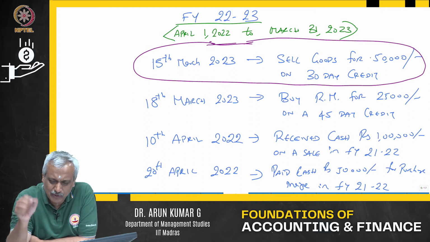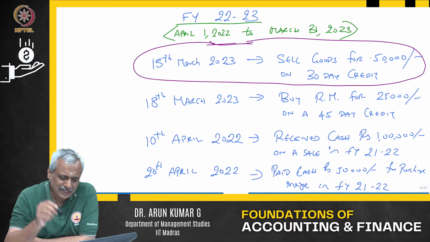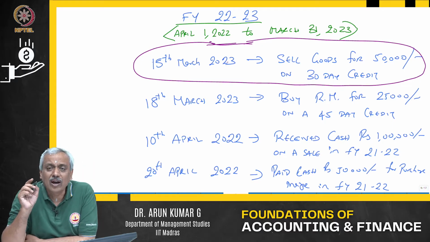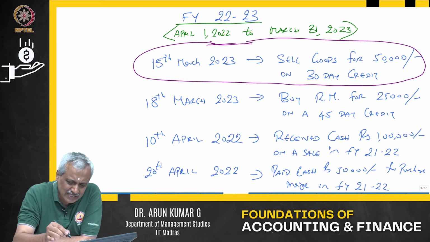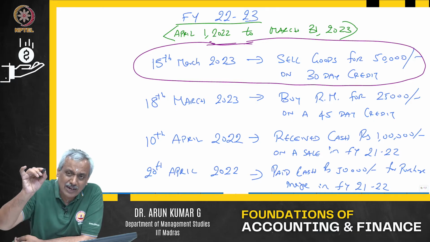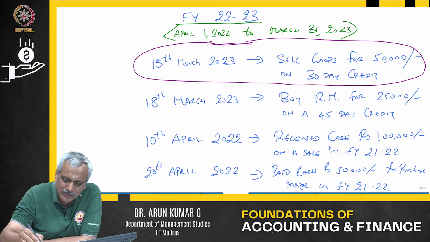It is a sale of goods for 50,000 on a 30-day credit, which took place on 15th of March 2023. Will this become part of the revenue for the financial year 22-23, or of the next financial year, because you are going to receive money only in the next financial year?